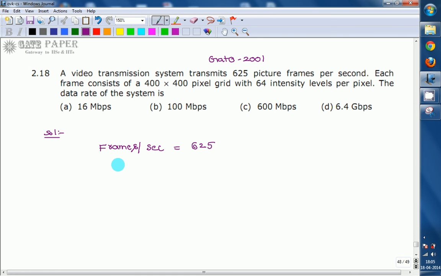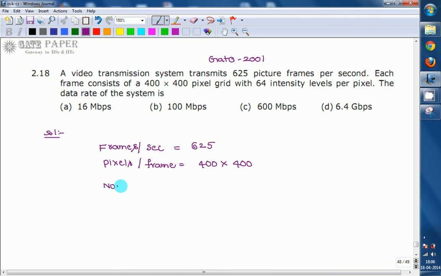Next, each frame consists of 400 by 400 pixels. Sorry, that is 400 by 400. And the grid intensity levels are 64.